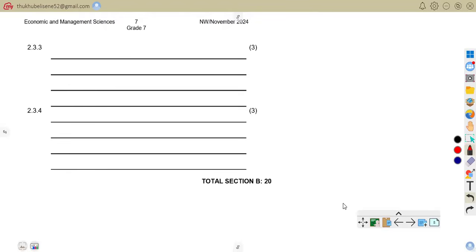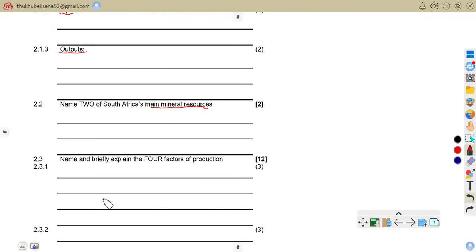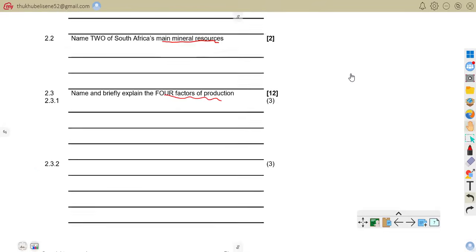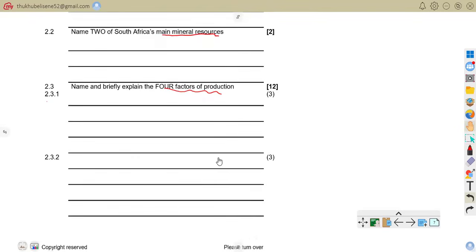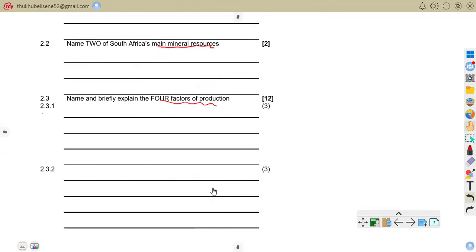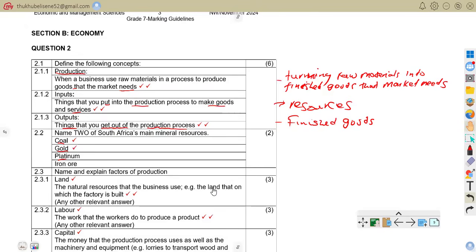So let's go to 2.3: name and briefly explain four factors of production. Answers 2.3.1: we have land.